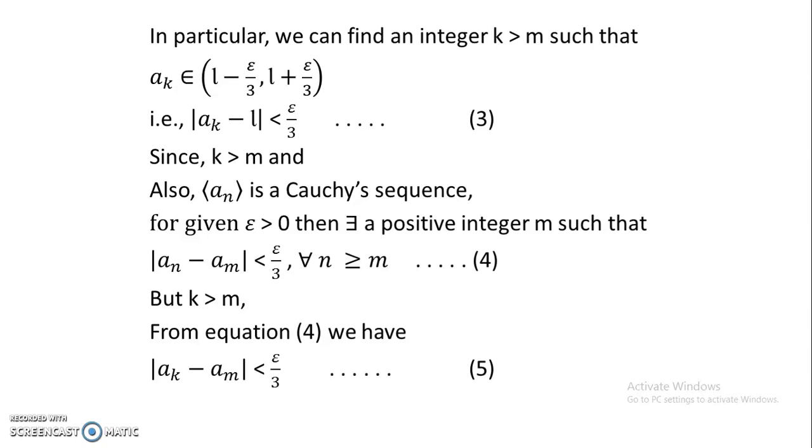Call that equation 4. But k is greater than m. Therefore, from equation 4, replacing An by ak, modulus of ak minus am is less than epsilon by 3. Call that equation 5.